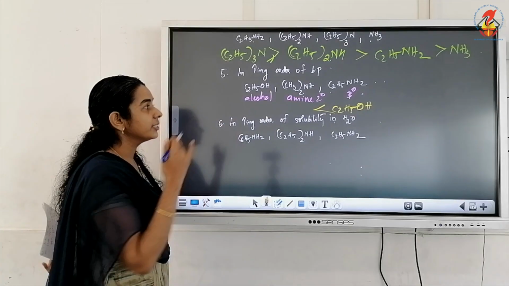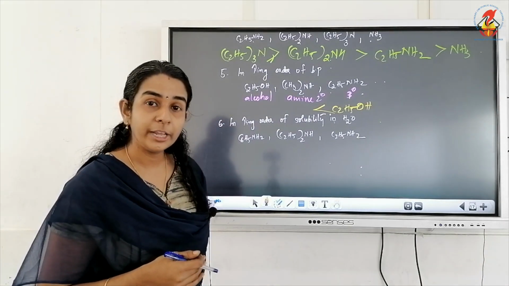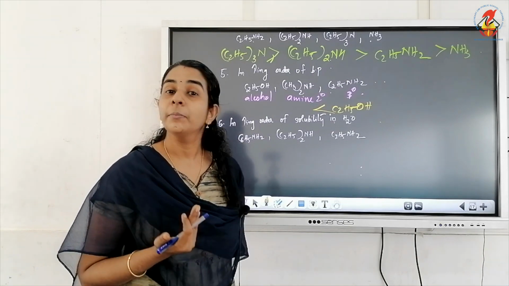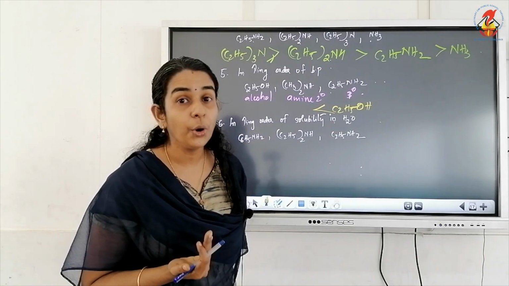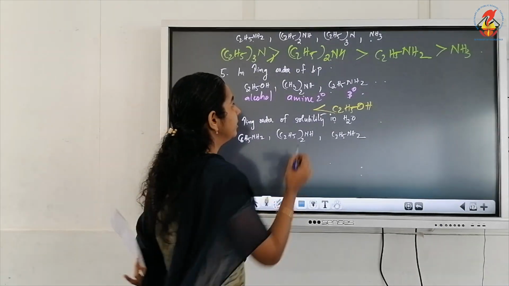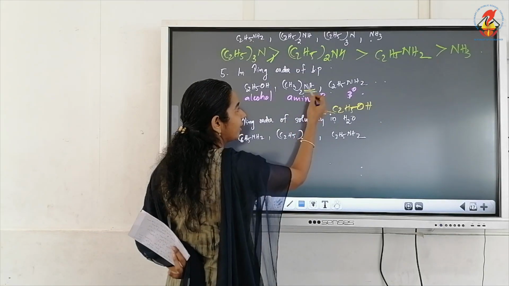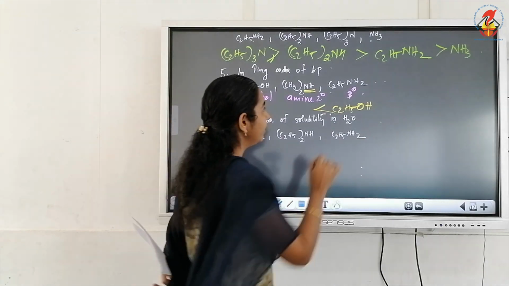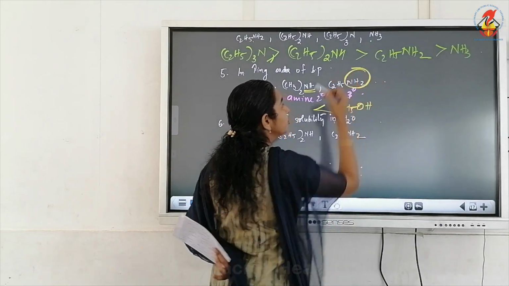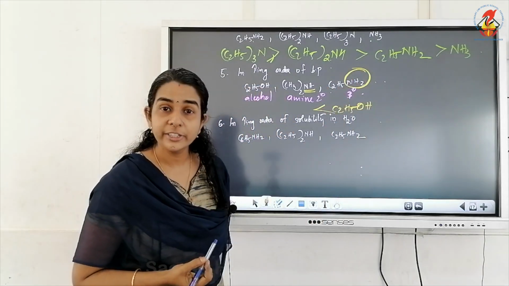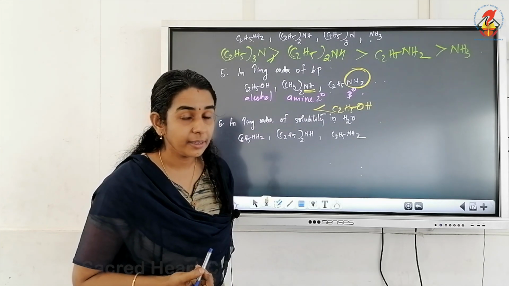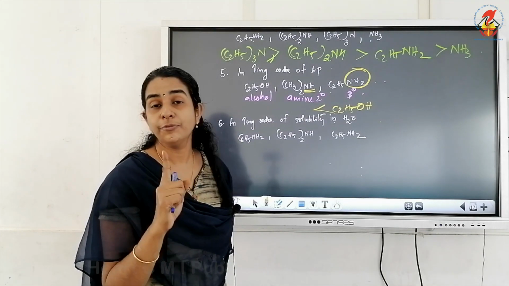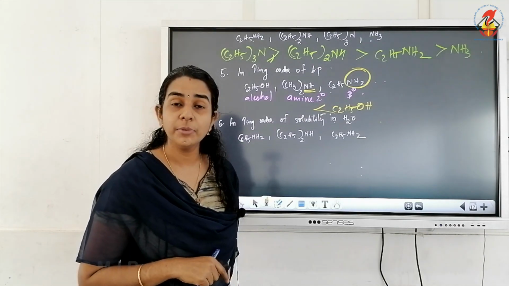Then primary or secondary amine, which has higher boiling point? The one with more number of hydrogens on nitrogen. So this is a secondary amine NH with only one hydrogen on nitrogen. Here we have NH2, 2 hydrogens on nitrogen, that is primary amine. So primary amine can form more hydrogen bonding.